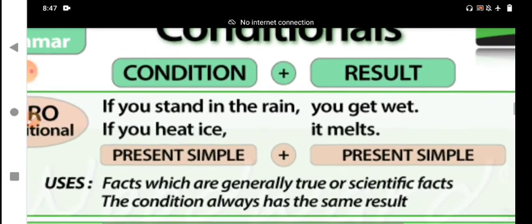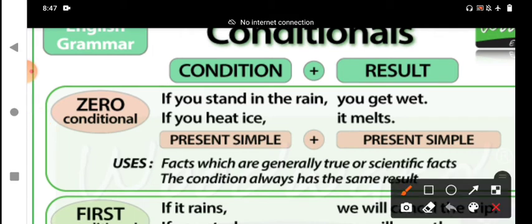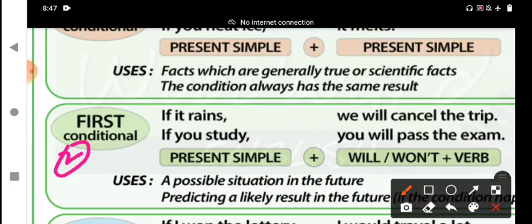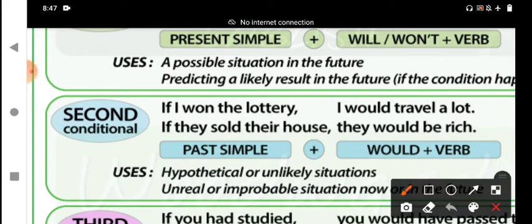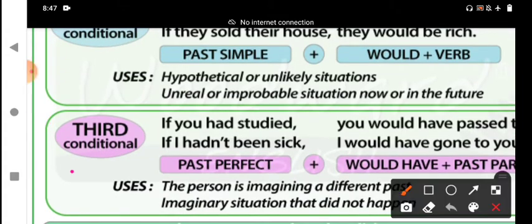Basically, they have given four kinds of if clauses. The first one is the zero conditional, the second is type 1 or first condition, the third is the second conditional or type 2, and the last is the third condition, type 3.